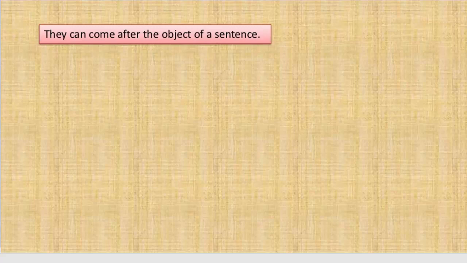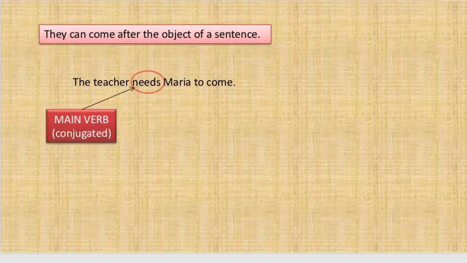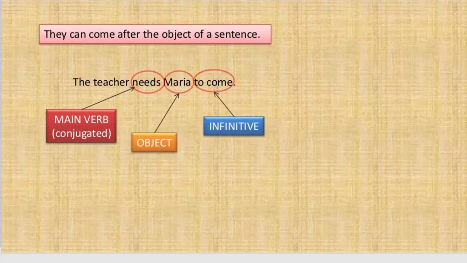Infinitives can come after the object of a sentence. For example, the teacher needs Maria to come. In this sentence, the teacher is the subject, needs is the verb, Maria is the object, and after the object we have "to come." After the main verb "needs," there is the object, which is Maria, and after the object the infinitive has occurred. Maria is the object and "to come" is the infinitive.